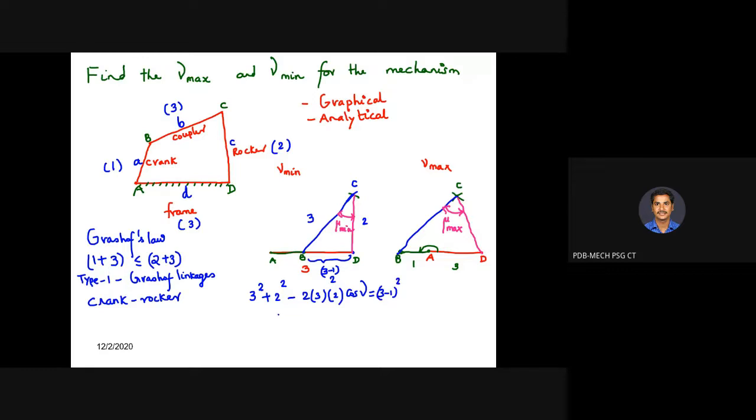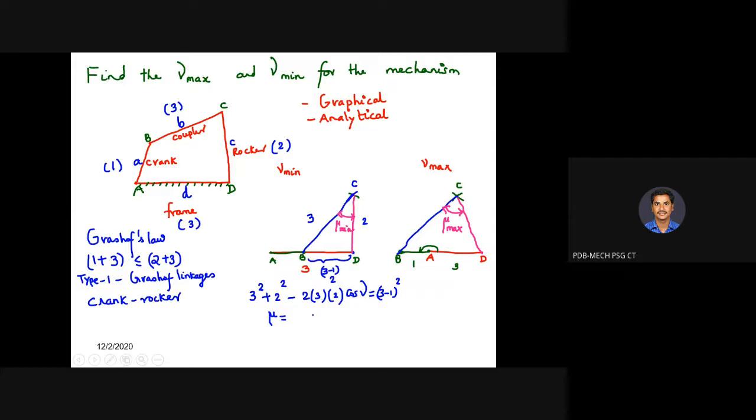If you simplify this equation, tell me what is the angle you are getting. I hope all of you have your scientific calculator.